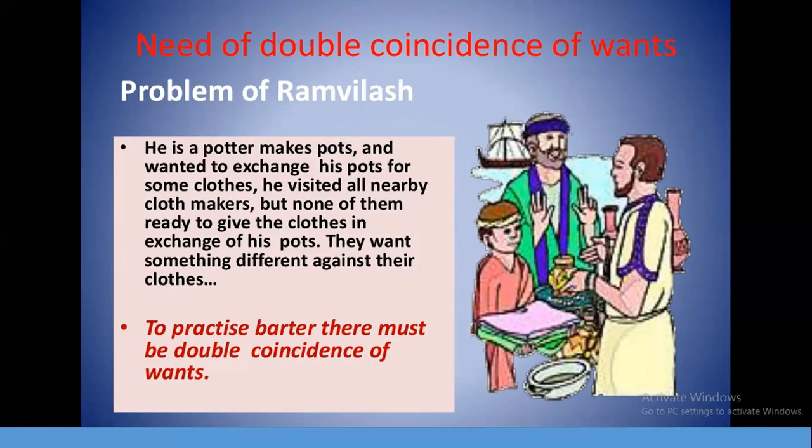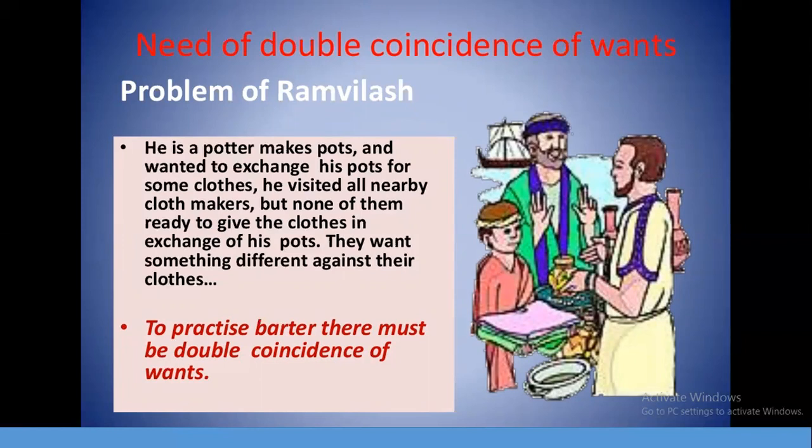Problem of Ramvilas. He is a potter, makes pots and wanted to exchange his pots for some clothes. He visited all nearby cloth makers, but none of them were ready to give clothes in exchange for his pots. They want something different against their clothes.